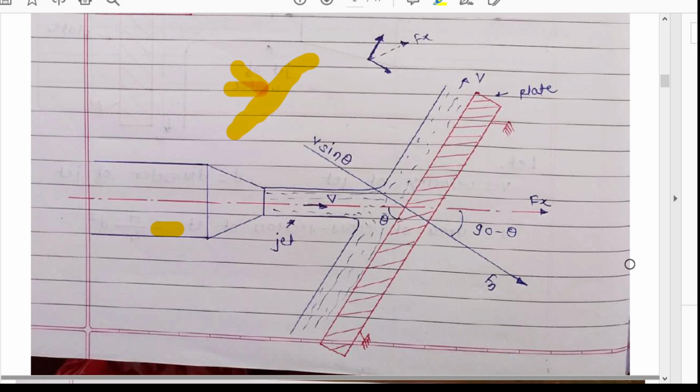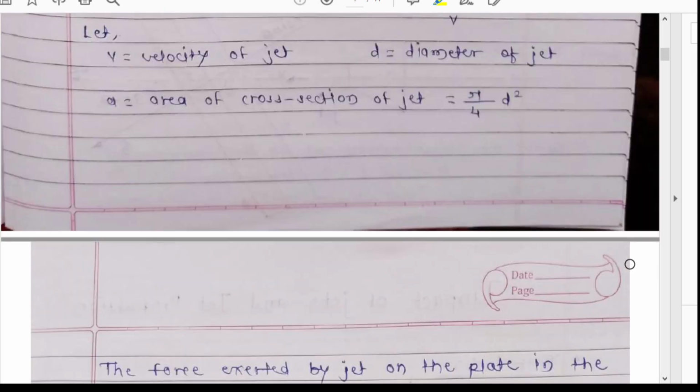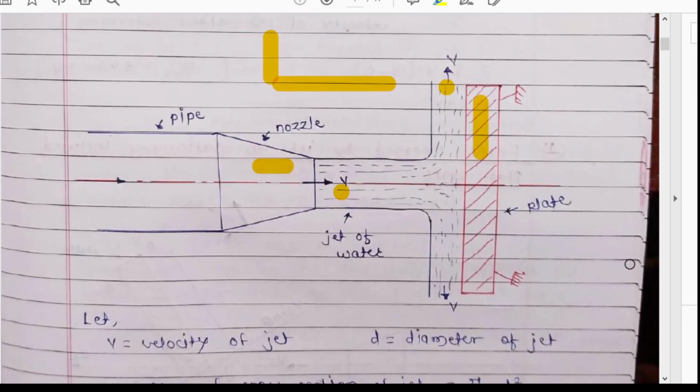Look at the first figure. This plate is stationary, and we have to find the force exerted by the jet on the plate.